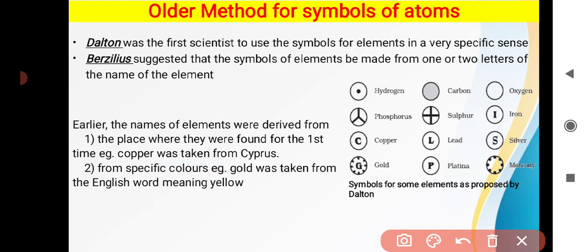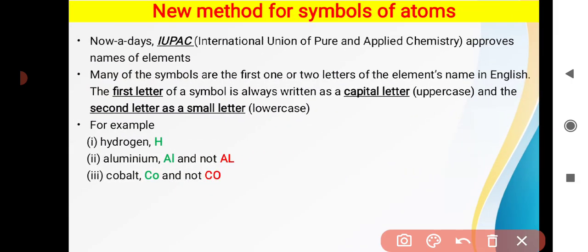Okay, so in the present day, it is IUPAC, the International Union of Pure and Applied Chemistry, that is in charge of giving symbols to newly discovered atoms. What this method states is, when you want to write the symbol of any element, you have to take the first capital letter of the name followed by a lowercase letter.